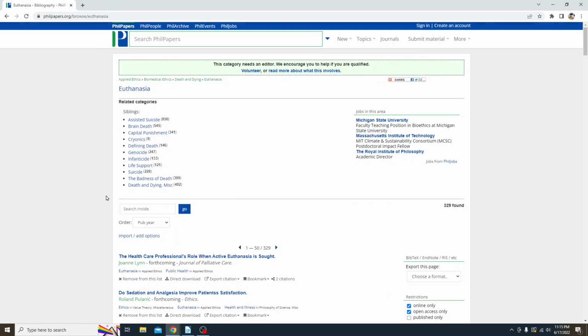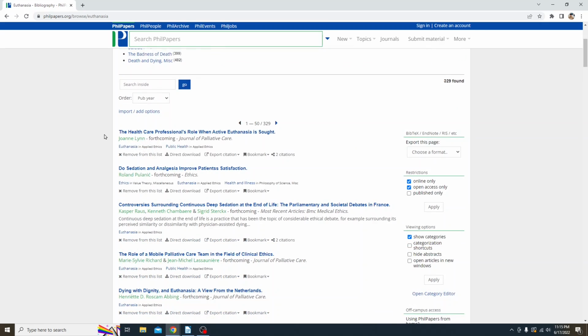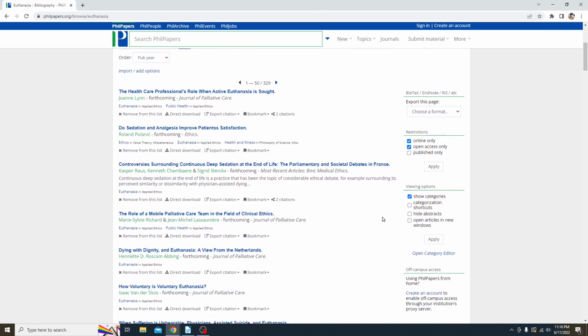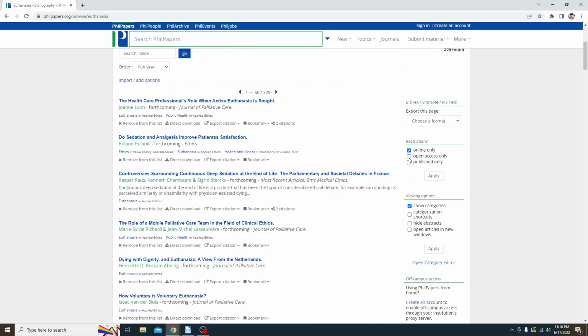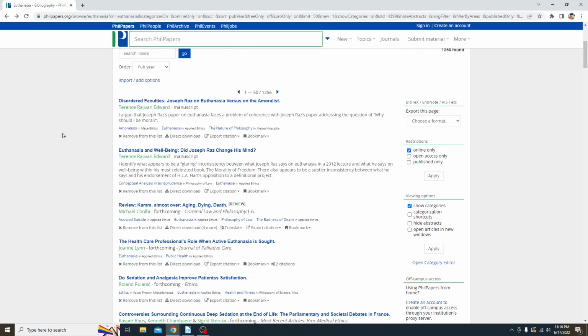We have that list of related categories again, and then we have our sources. Now, for the sake of this tutorial, let's go ahead and uncheck this open access box. And so we're going to see different types of sources than we did previously. And for example, we now have a lot more available sources to go through.